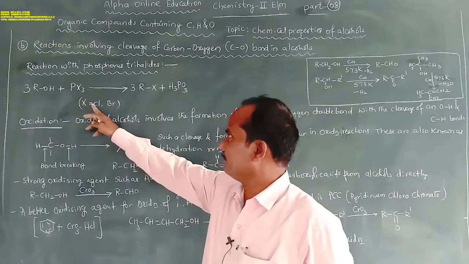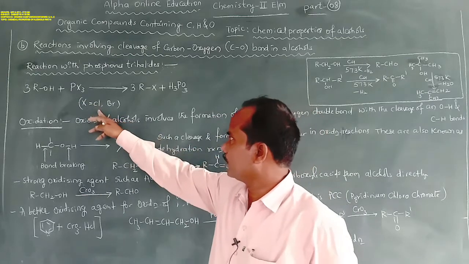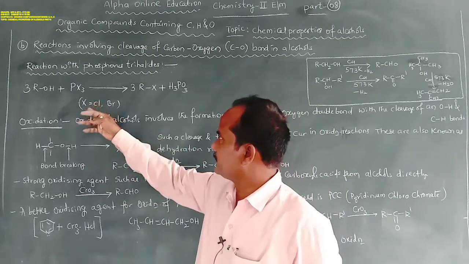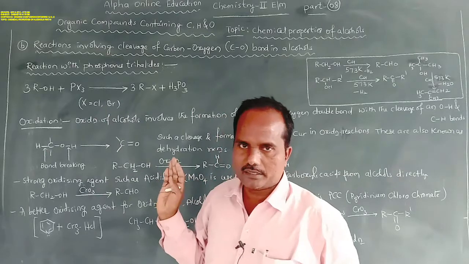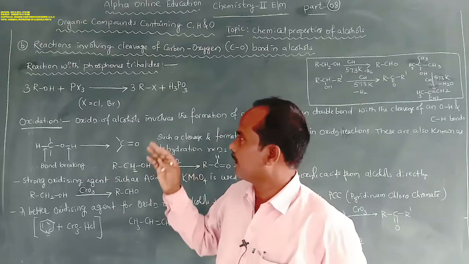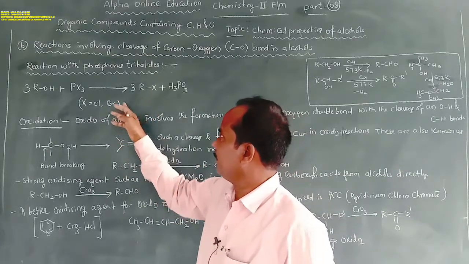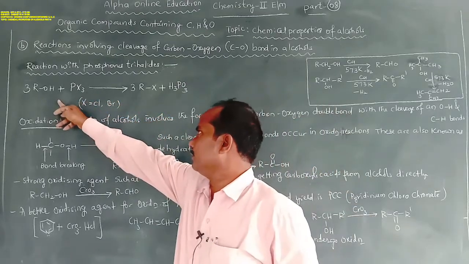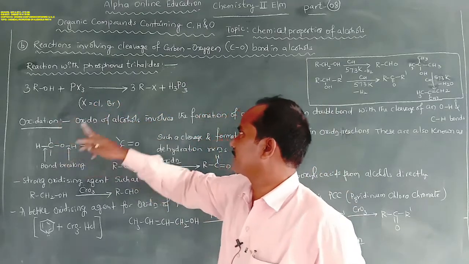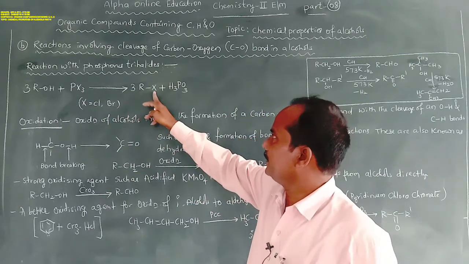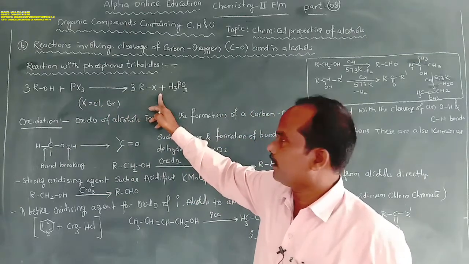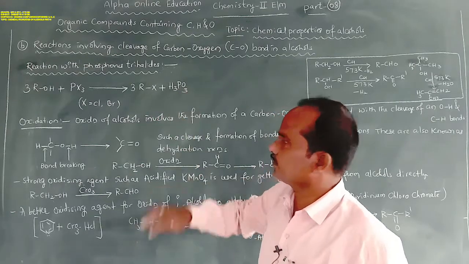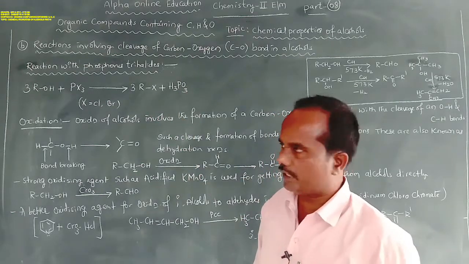Phosphorus trihalides may be PX3, where X may be chlorine or bromine: PCl3, PBr3, phosphorus trichloride or phosphorus tribromide. So what happens? Three moles of alcohol react per 1 mole of PX3 and form 3 moles of alkyl halides, and H3PO3 is formed as a byproduct.